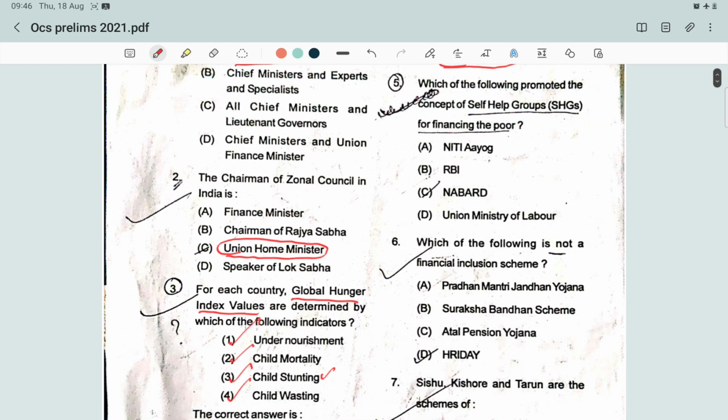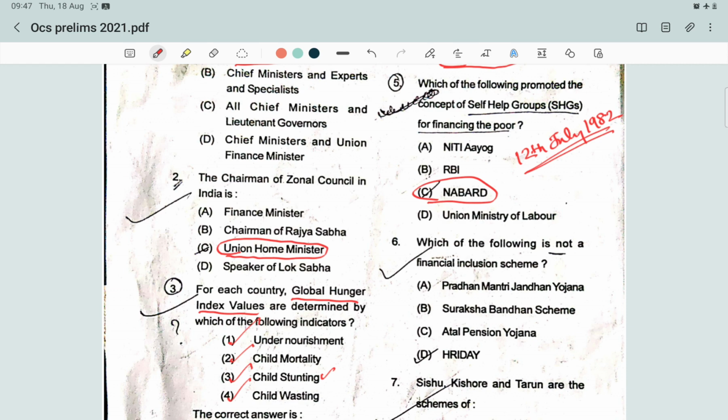Next question, which of the following promoted the concept of self-help groups for financing the poor? The answer is here NABARD. NABARD means National Bank for Agriculture and Rural Development. It came into existence on 12th July 1982. Earlier the functions were regulated by RBI. There was a corporation, that is Agriculture Refinance Development Corporation, ARDC.